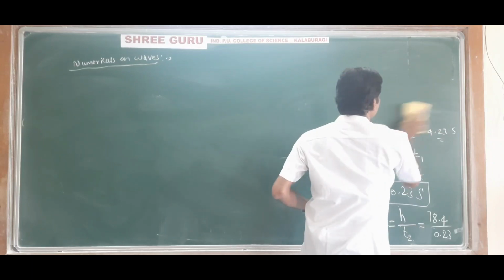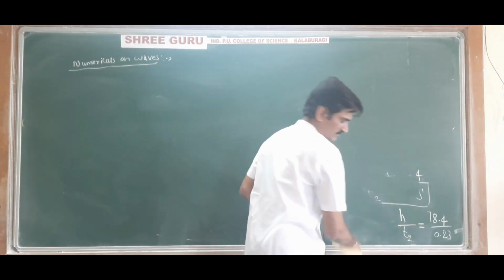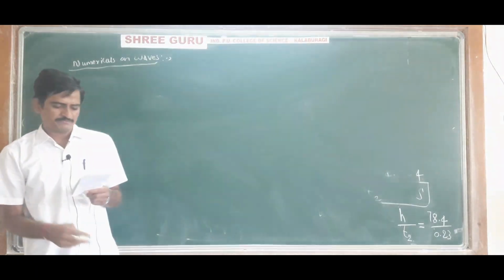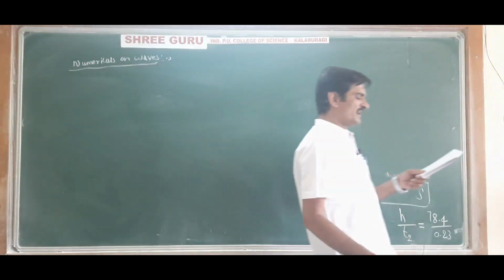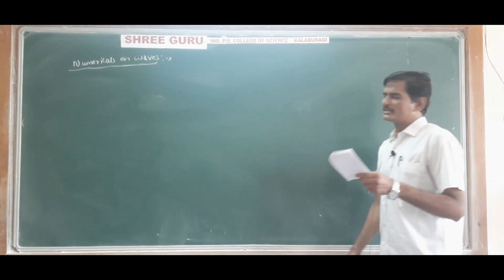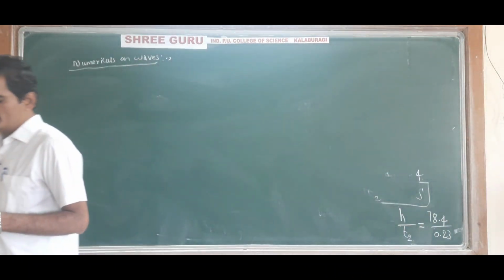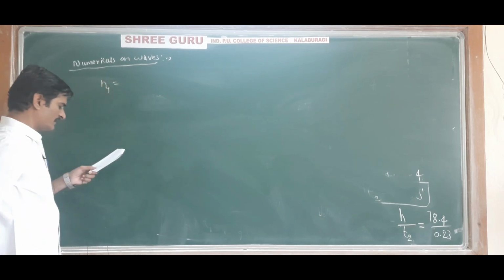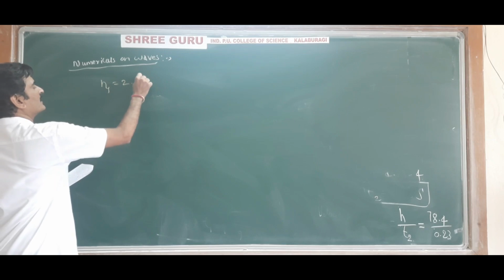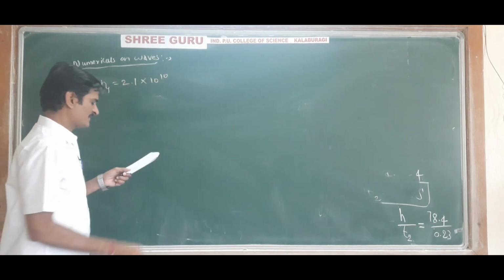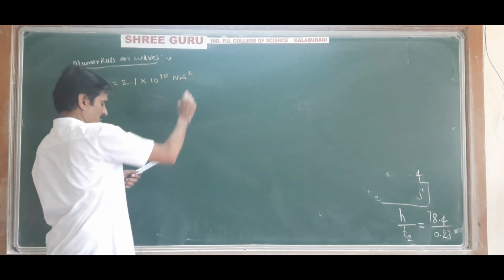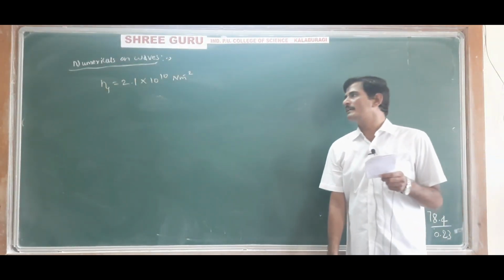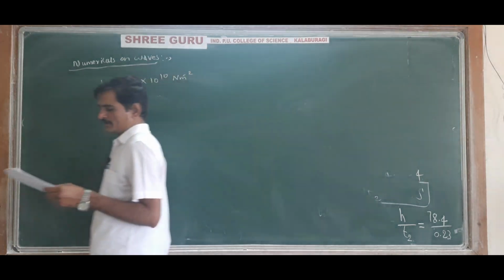Next question. Write down the next question. For aluminium, the modulus of rigidity is 2.1 into 10 to the power 10 Newton per meter square, and the density is